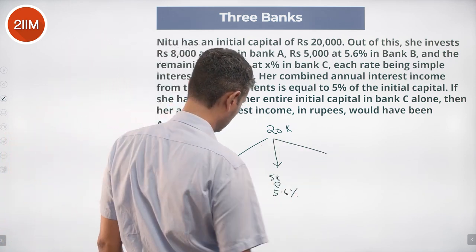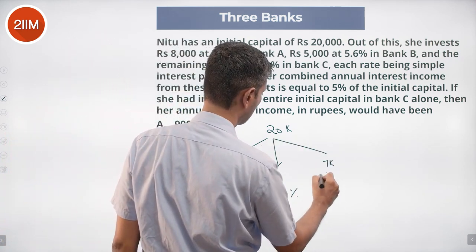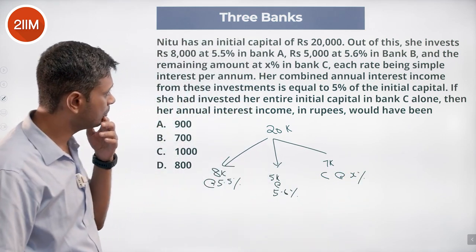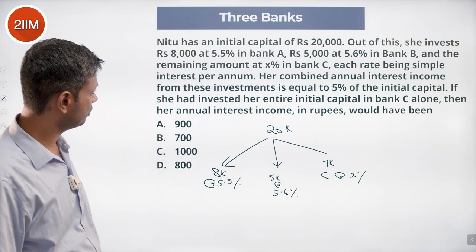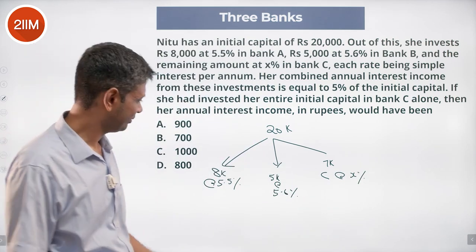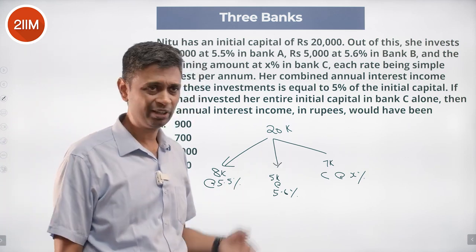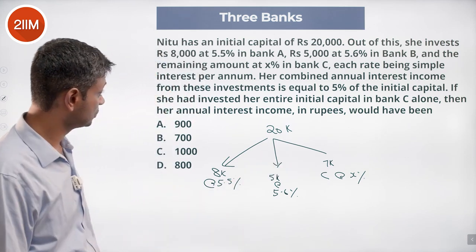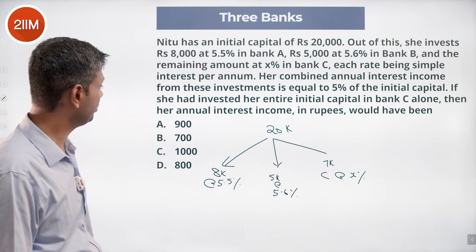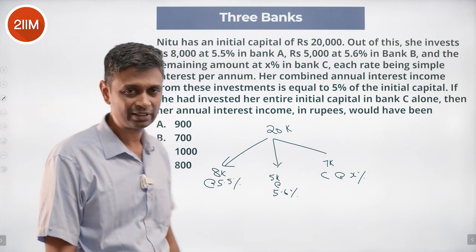8 plus 5 is 13, 7K at X%. Her combined annual interest income from these investments is equal to 5% of the initial capital. Nice. 5.5, 5.6, overall being 5. This should be lower. If she had invested her entire capital in bank C alone, then her annual income would have been... So we find this X% and then we are through.